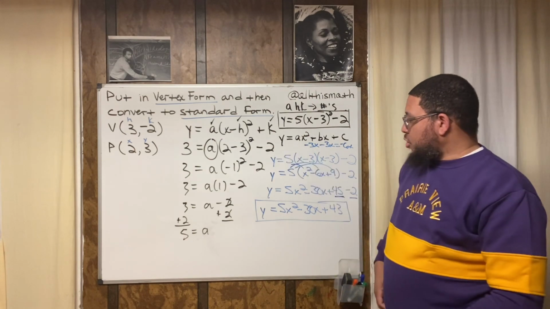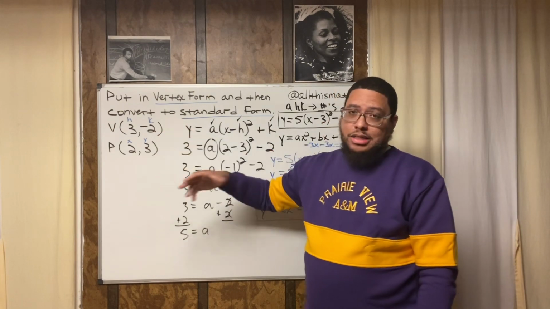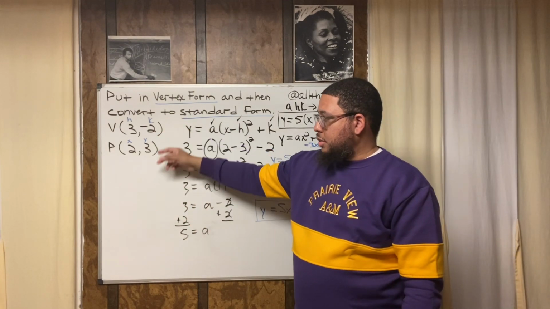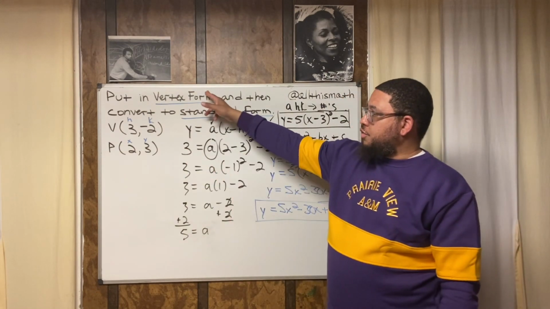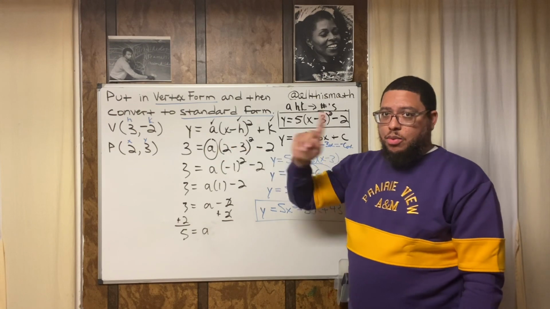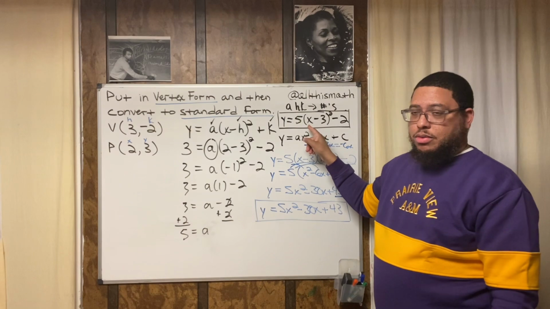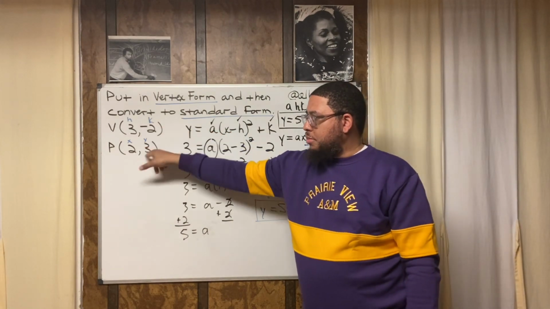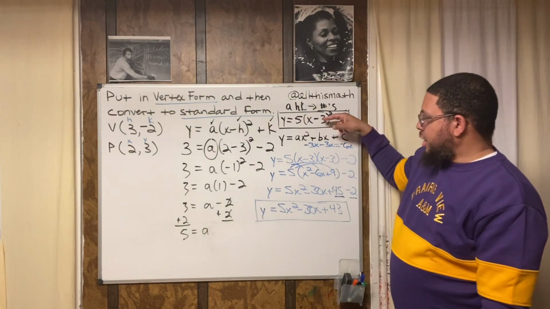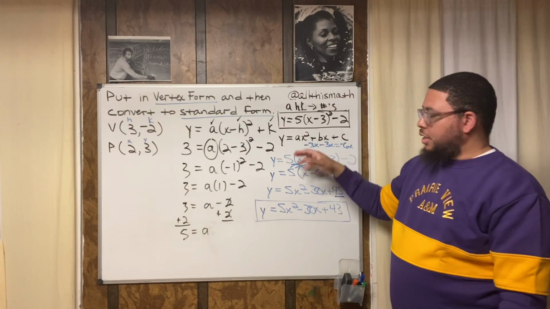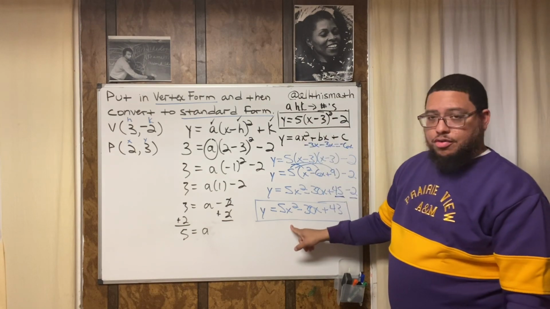So yeah, we brought forth a lot of skills, but you got to practice these, right? So go find some problems like this, or you can actually make up problems. Make up a vertex, make up a random point. Write it in vertex form, solve for a. Remember what we had to do. We had to solve for a, and then write it in vertex form. We used all the information we had, these 4 numbers, in order to solve for a. Use algebra for that. Then we used algebra, arithmetic, and whatnot to convert it from vertex form to standard form.